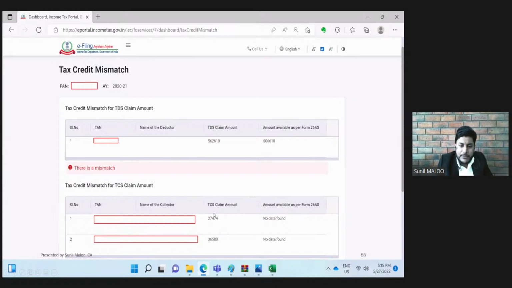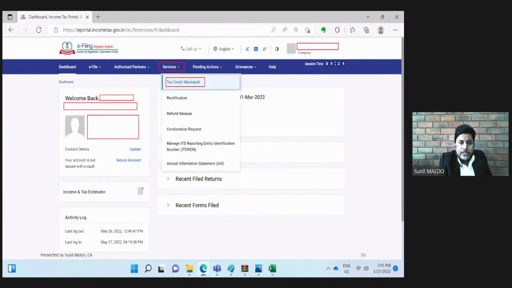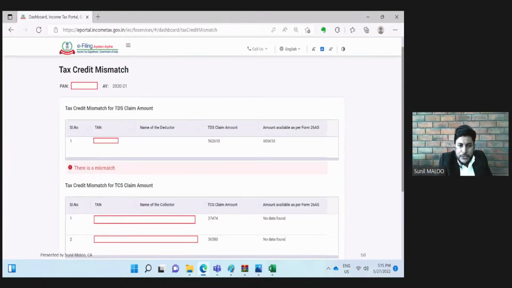So even though the assessee has claimed this 27,000 and this 36,000, the system will not give credit as no corresponding amounts are appearing in Form 26AS. So it is very important for all of us to timely visit this tax credit mismatch option for all of our clients, for all of our assessees. And if there is some mismatch, first we need to understand whether there is any mismatch or not. And if there is a mismatch, then we need to find out how this mismatch is to be sorted out. This facility is very useful.